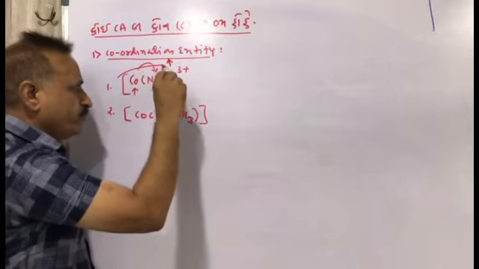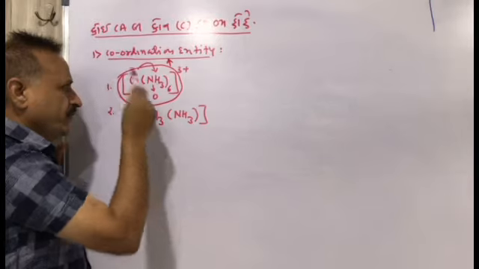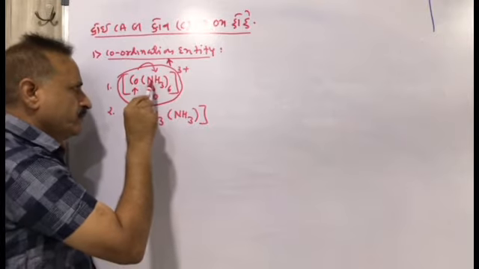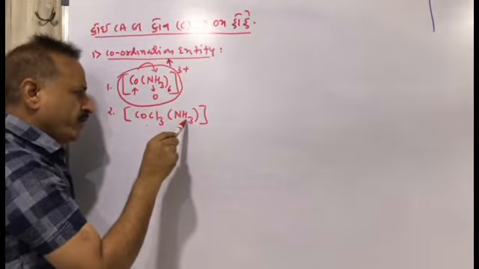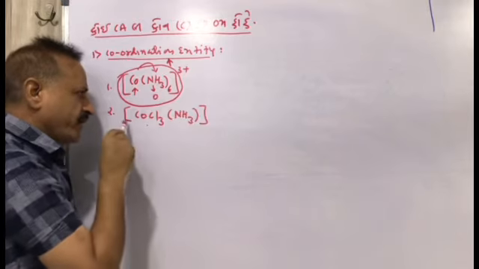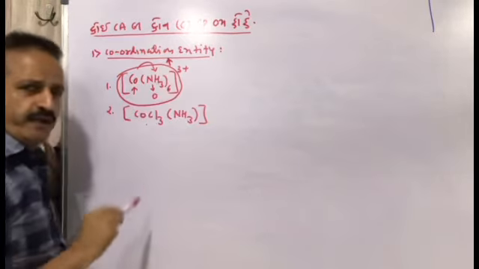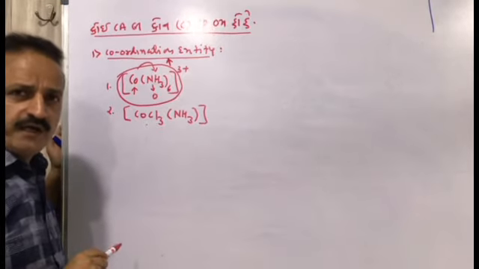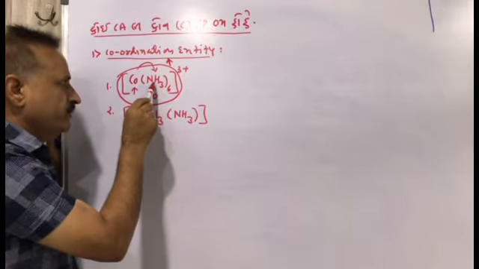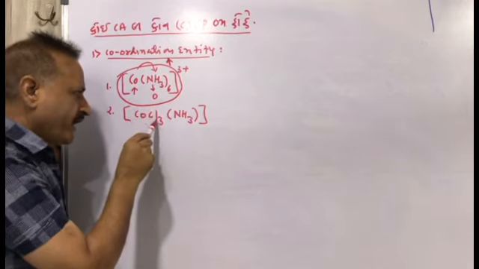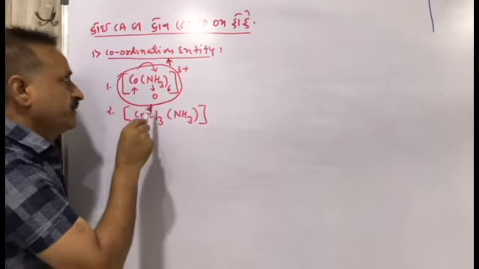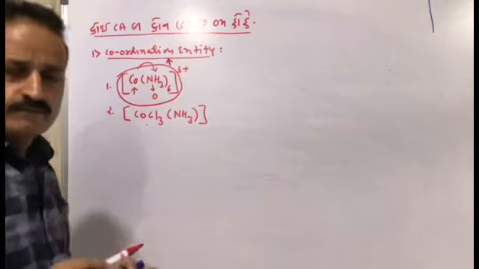So all these are to be called coordination entities. Very simple.